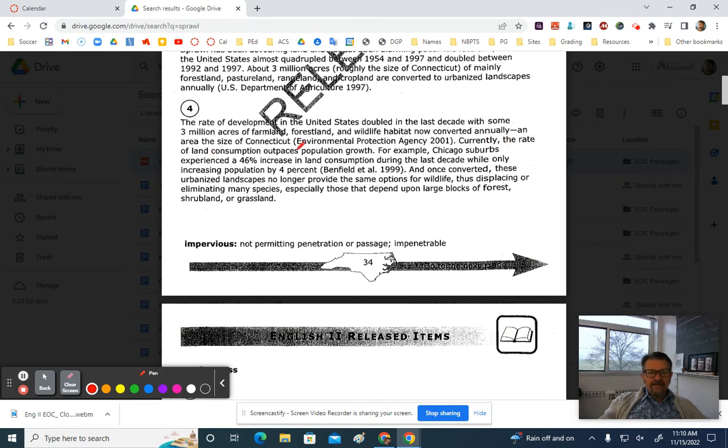Currently, the rate of land consumption outpaces population growth. For example, Chicago suburbs experienced a 46% increase in land consumption during the last decade, while only increasing the population by 4%. And once converted, these urbanized landscapes no longer provide the same options for wildlife, thus displacing or eliminating many species, especially those that depend upon large blocks of forest, shrubland, or grassland.